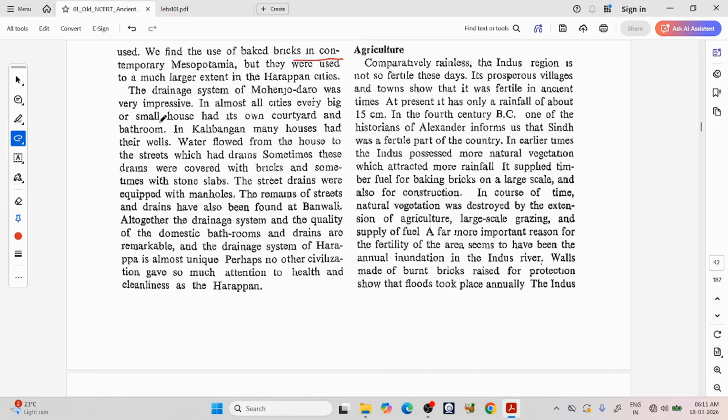In almost all cities, every big or small house had its own courtyard and bathroom. In Kalibangan, many houses had their own wells. Water flowed from the house to the streets, which had drains. Sometimes these drains were covered with bricks and sometimes with stone slabs. The street drains were equipped with manholes. The remains of streets and drains have also been found at Banawali. Altogether, the drainage system and the quality of the domestic bathrooms and drains are remarkable, and the drainage system of Harappa is almost unique. Perhaps no other civilization gave so much attention to health and cleanliness as the Harappan.